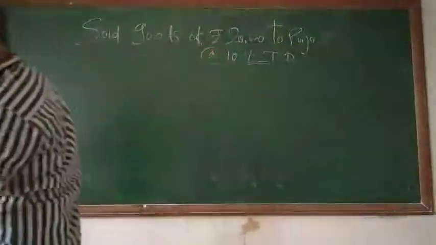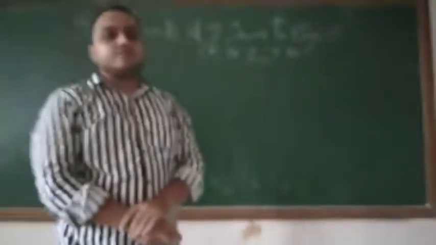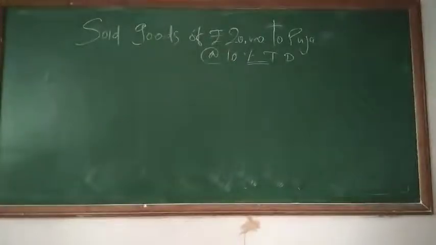Now students, you can read the question again. Sold goods of rupees 20,000 to Pooja at 10% trade discount. Copy this question first.